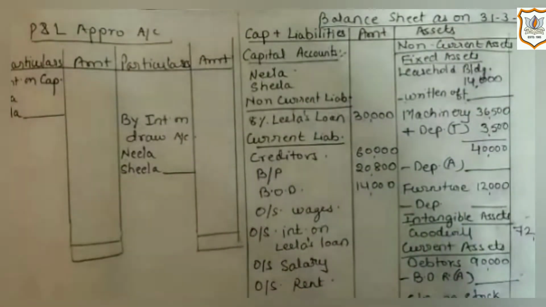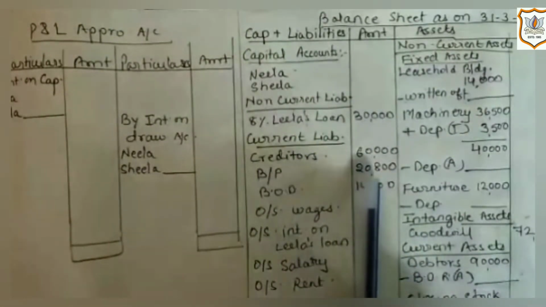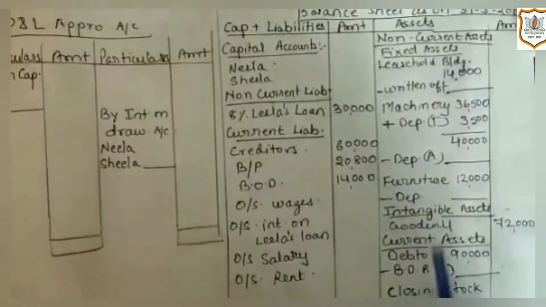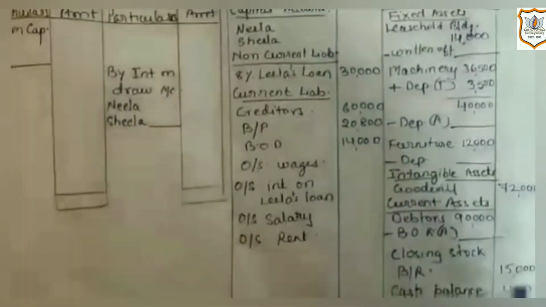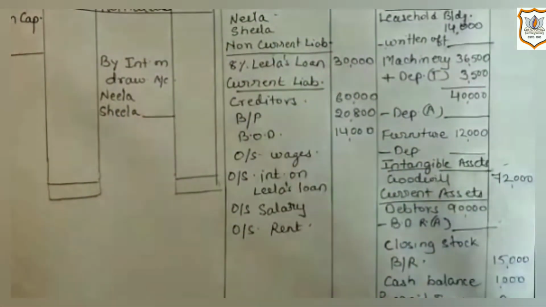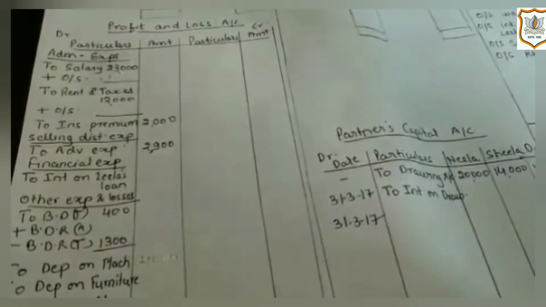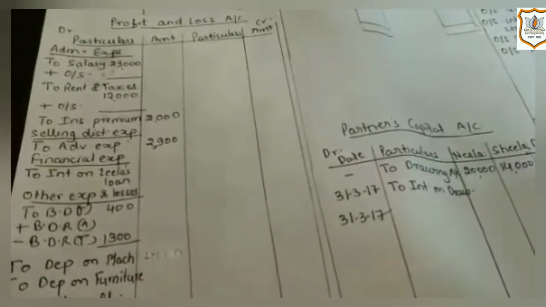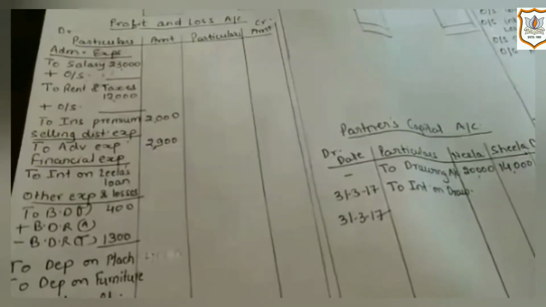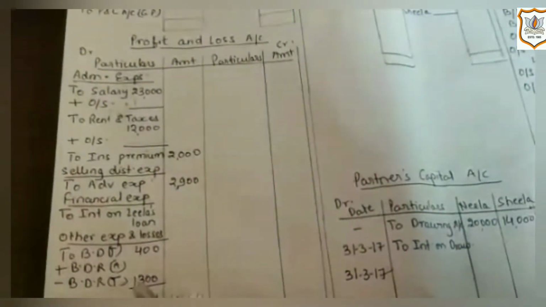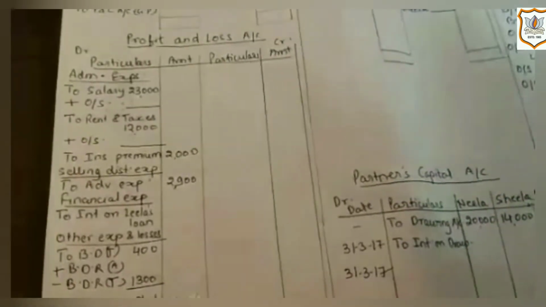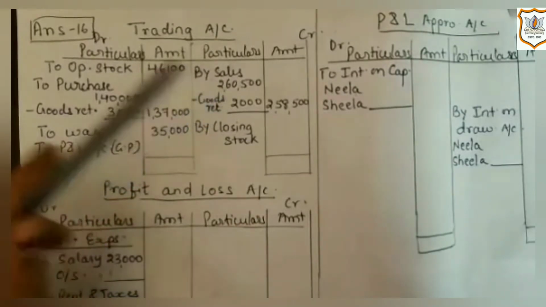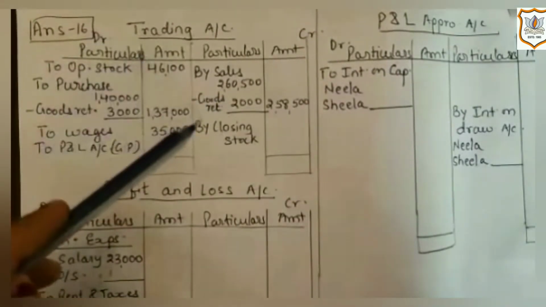The amount which is shown on credit side is bills payable, which is 20,800, and amount which is shown on debit side is bills receivable, which is rupees 15,000. Then in trial balance, amount of bad debts is given, which will be recorded on debit side of profit and loss account as it is a loss for the firm. Then bad debt reserve is given, which is rupees 1,300. Then purchase and sales are given, which will be recorded in trading account.